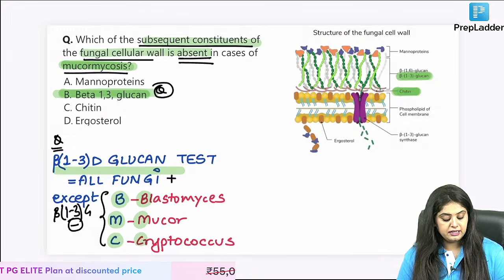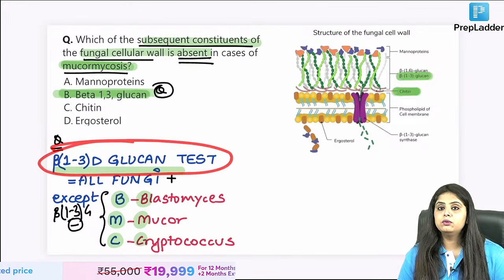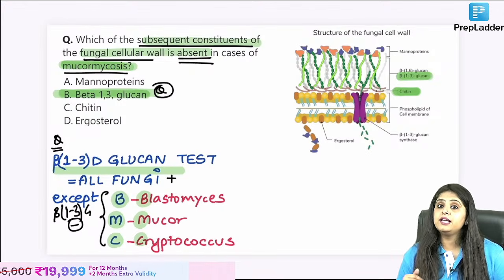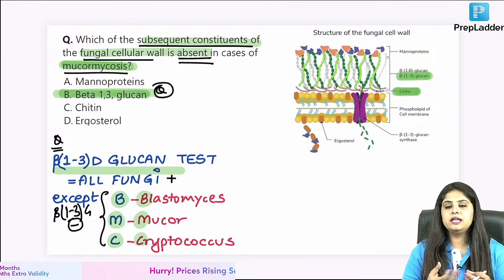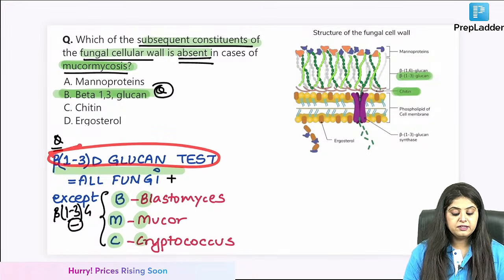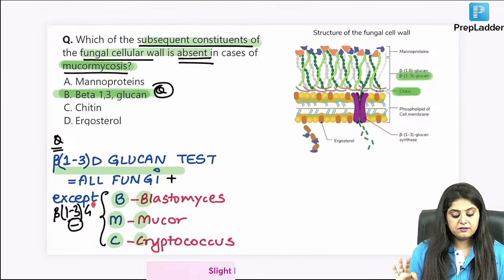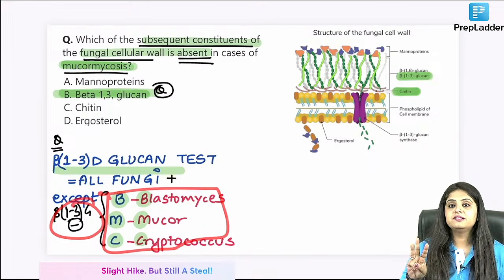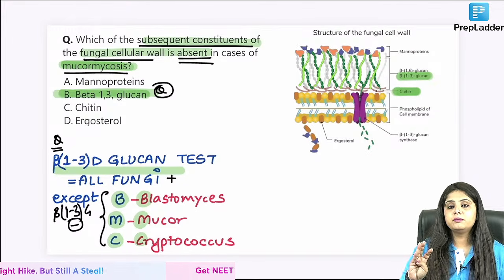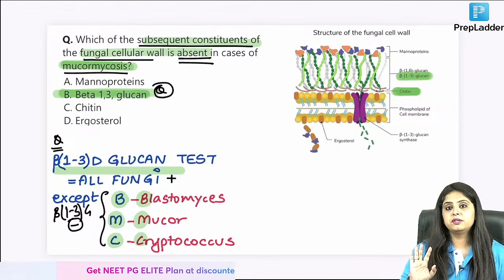So now can I say that if you are doing beta 1,3 D glucan testing and it comes out to be negative, someone gave you a hair or a nail or a skin sample, and the beta 1,3 D glucan test came out negative, you will say I have only 3 possibilities left: blastomyces, mucor and cryptococcus. इन्हीं तीनों में से something could be there.